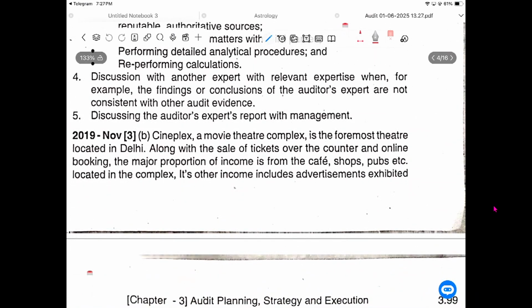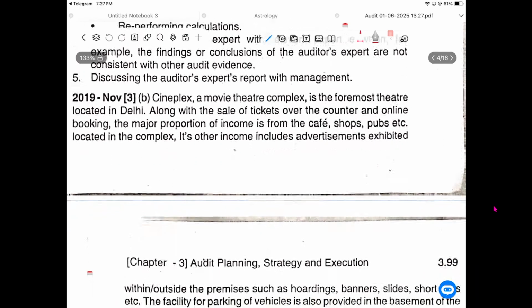Discussing with the management: if you have a doubt about the expert's work, you can go to another expert also, not an issue. The only thing is, before giving it in the audit report, you should go to the management and say, my expert is saying this way, your expert is saying that way, there is a data mismatch, please explain. That should be done.